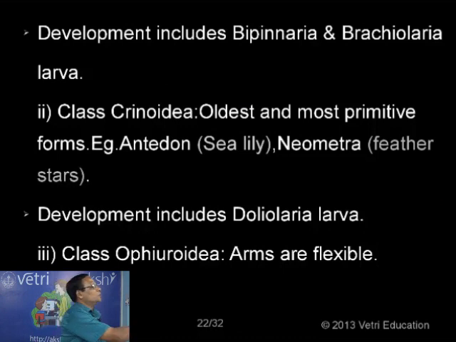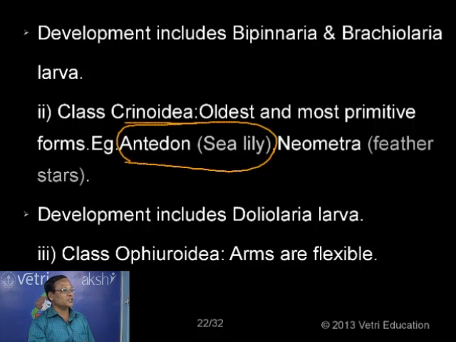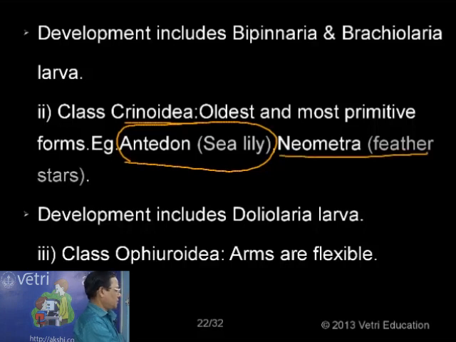Now Crinoidea, the most primitive class, the oldest one and the most primitive forms. And we have one question repeatedly, the sea lily Antedon, attached forms, looking like a lily flower, hence the name sea lily. But actually we have to say one thing here. All animals coming under Echinodermata are marine animals, without exceptions, all are marine. Then another one, feather star, Neometra. Now here the name of the larva, Doliolaria larva. Now class Ophiuroidea.